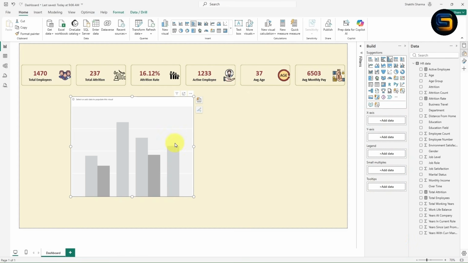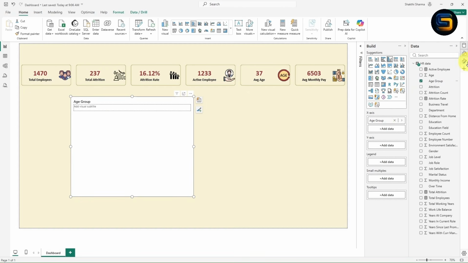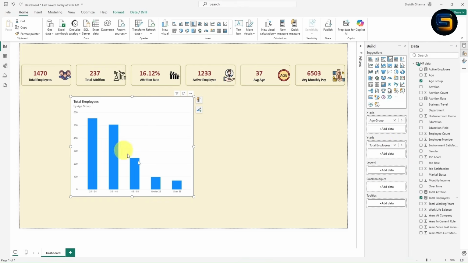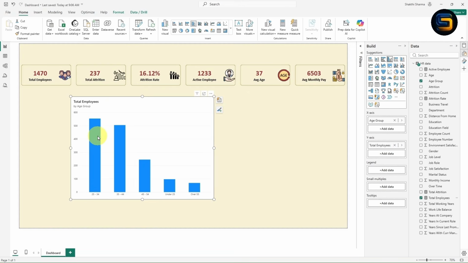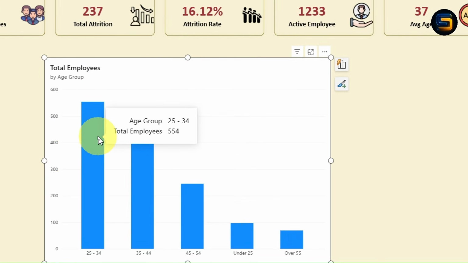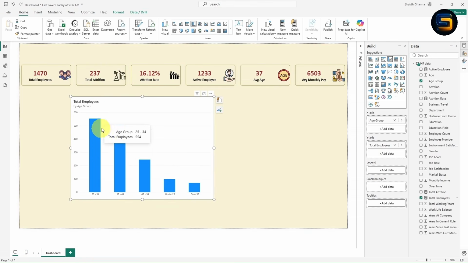Let me show you guys. Just select this chart. Now what I will do, I will just drag the age group inside the x-axis. Just you need to drag and drop. Now select this total employee measure and drag it inside the y-axis. Now you will get a beautiful column chart, right? Just by looking at the chart, we can say that the highest number of employees in this company are between age group 25 and 34 and the least are over 55 age.